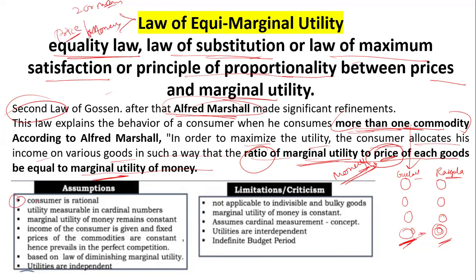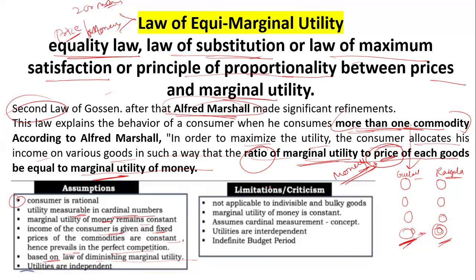So what are the assumptions? Obviously the consumers are rational. The utility is measurable in cardinal numbers. The marginal utility of money remains constant. The income of the consumer is given and fixed, because income is already included in this, so it is part of the assumptions. The prices of the commodities are constant, as they prevail in perfect competition, based on the law of diminishing marginal utility. And the utilities are independent. Clear? Because there are two commodities here, the utilities are independent; they do not depend on each other.